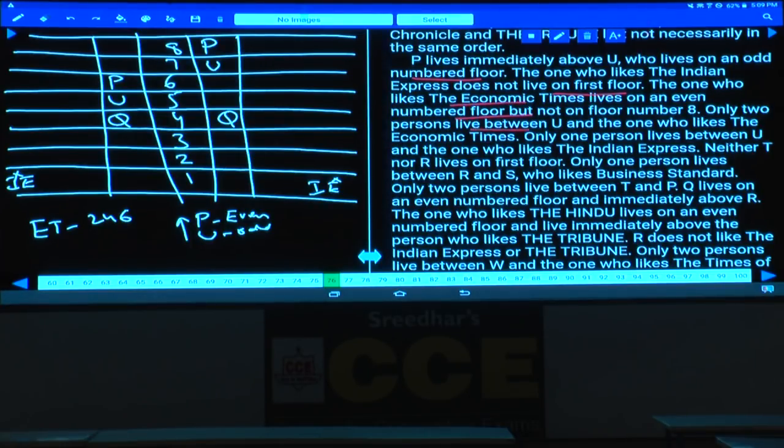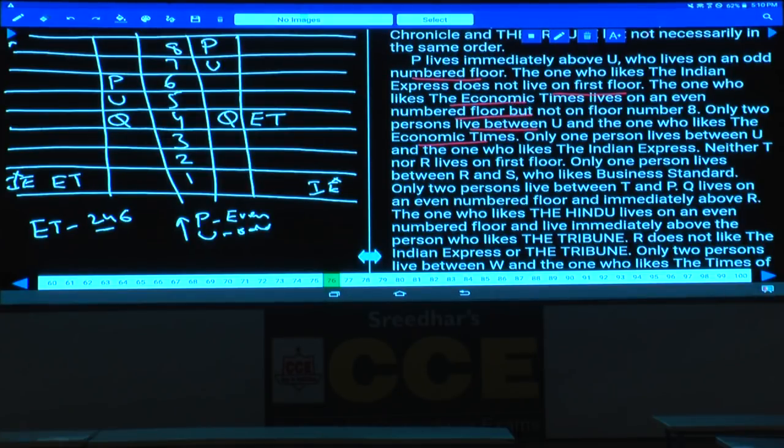Only 2 people live between U and the one who likes Economic Times. Between U and the one who likes Economic Times, there must be exactly 2 people. As there are exactly 2 people between them, who must be Economic Times here? This Q must be Economic Times. And between U and this one, there must be exactly 2 persons. Now Economic Times cannot be on the 8th floor. Economic Times must be at this place.